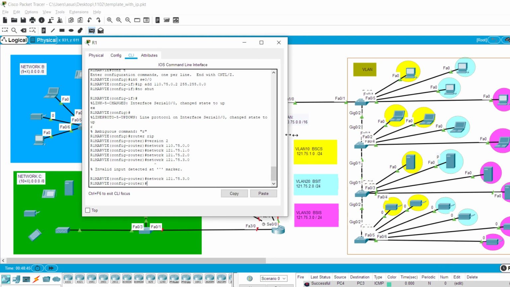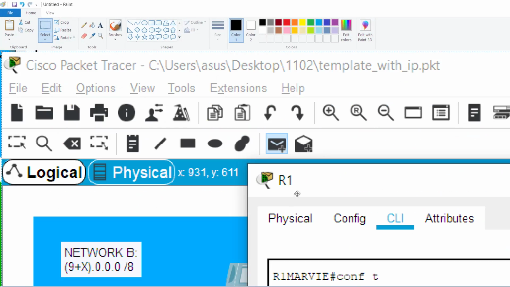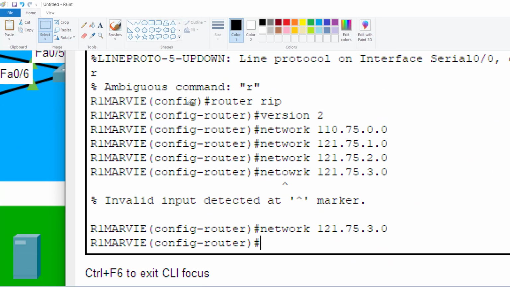Let me zoom in so you guys can see. If you have any questions, just ask. So there! Yay! They all talk to each other now.